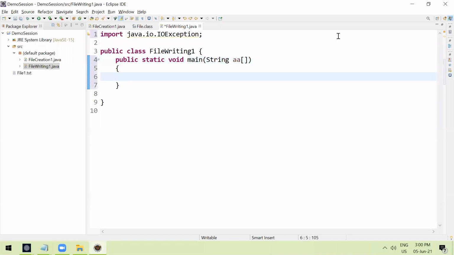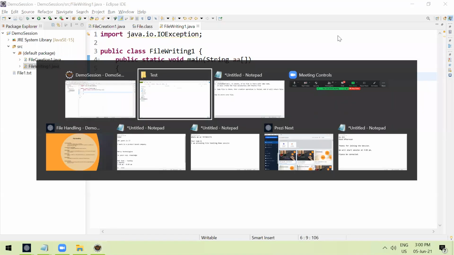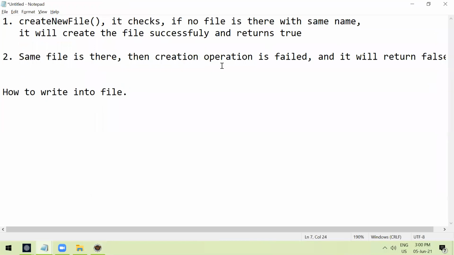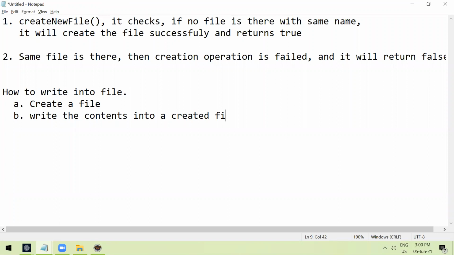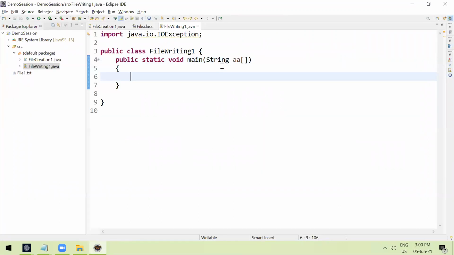Let's see. Now what I'm going to do, I want to create a new file. I want to perform two operations, right? One is create a file. Second one is write the contents into a file, into a created file, right? So what we can do is, I'm going to use something like this.